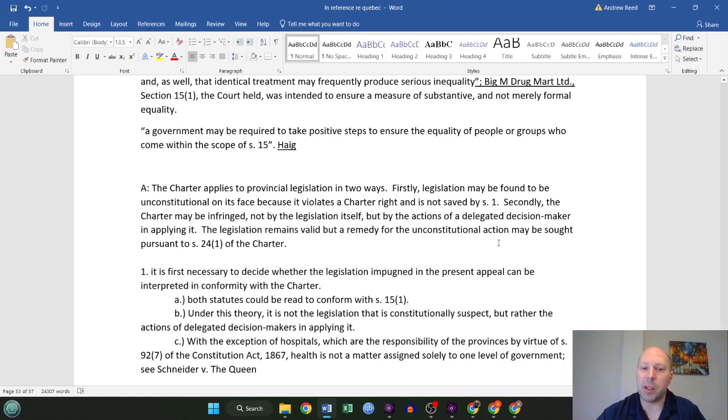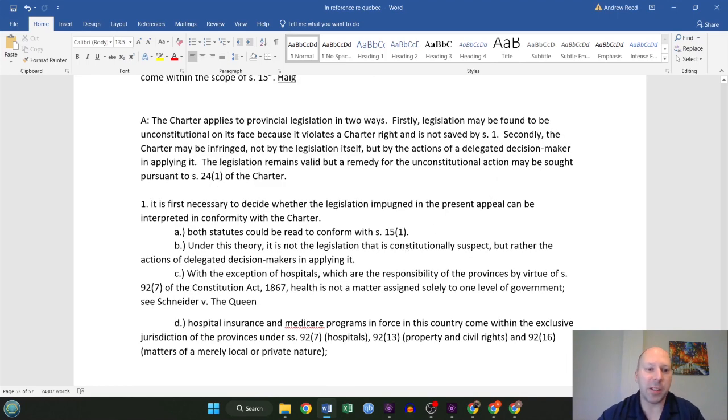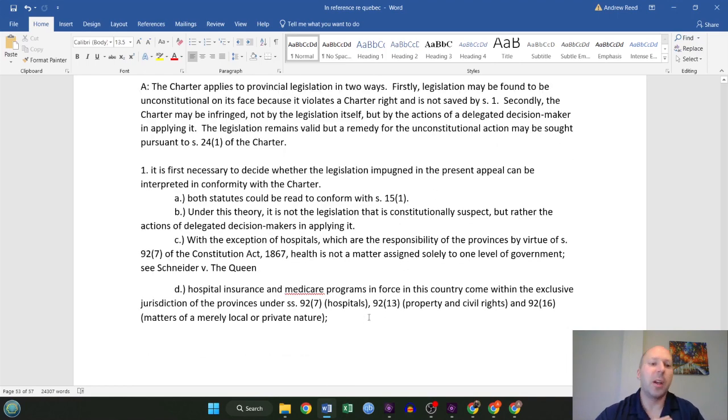The legislation remains valid, but a remedy for the unconstitutional action may be sought pursuant to Section 24 of the Charter. So, breaking this down into analysis. It is first necessary to decide whether the legislation impugned in the present appeal can be interpreted in conformity with the Charter. So he's saying both statutes could be read to conform with Section 15.